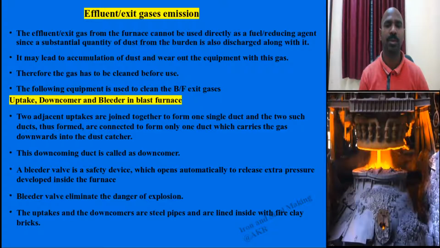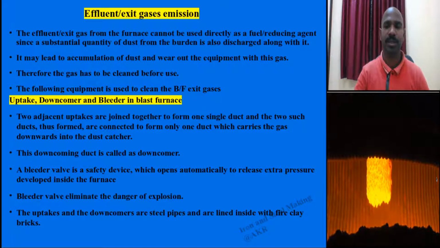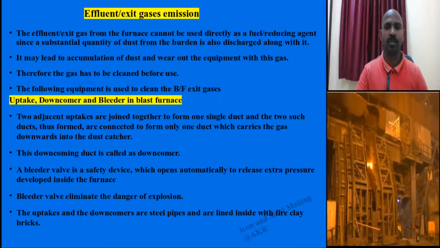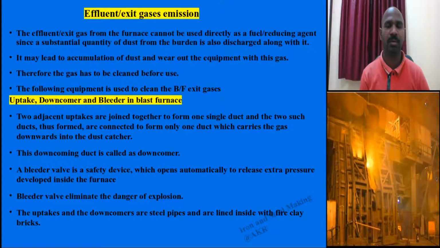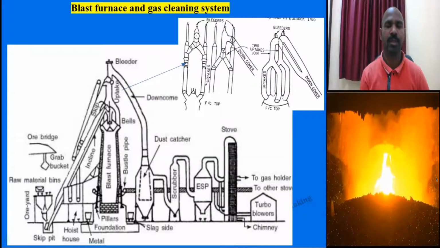Uptakes and downcomers are made of steel pipes and lined inside with fire clay bricks. This is the design for the uptakes and downcomer.